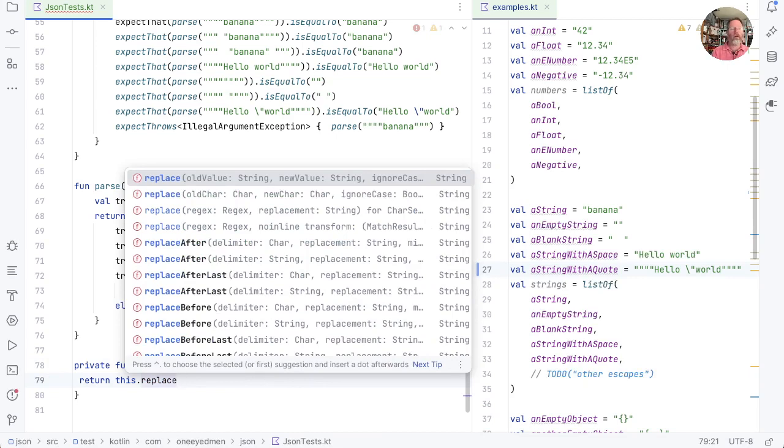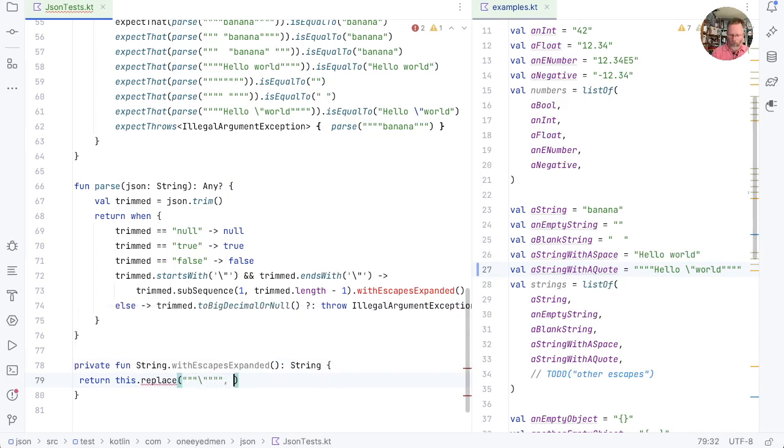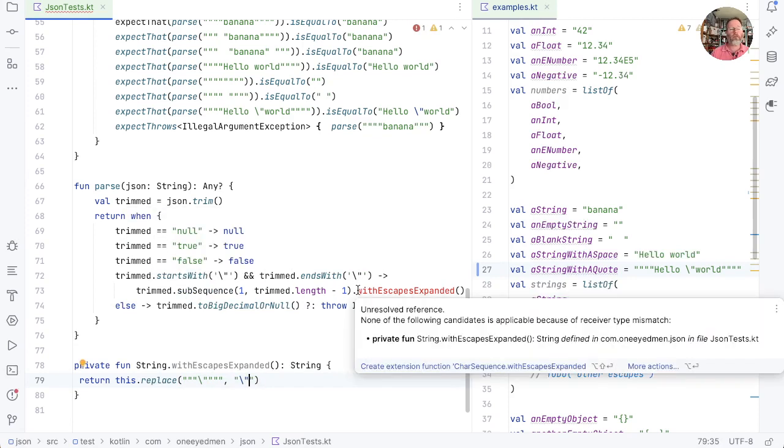So for now at least, we'll just say if you find a string in the middle, that is the literal string. So we're going to replace backslash quote with a quote. Now subsequence, it turns out, returns a char sequence.